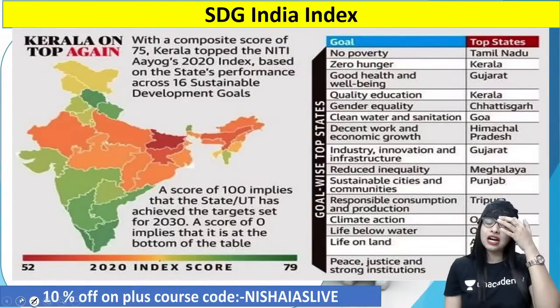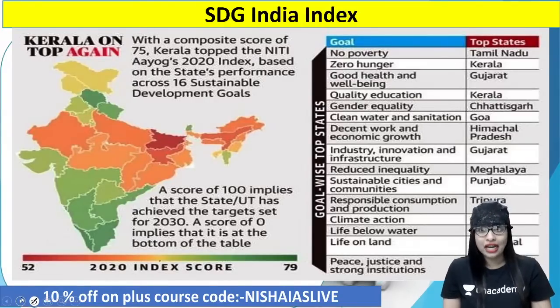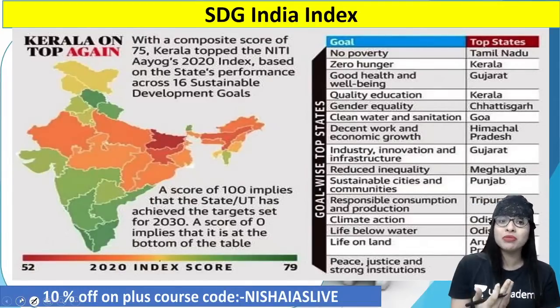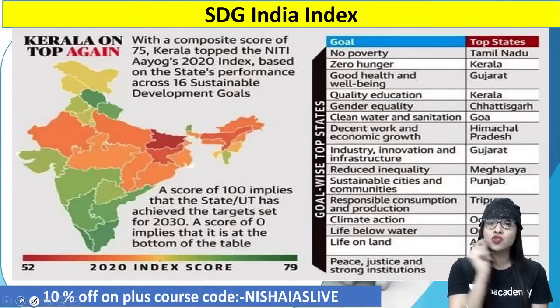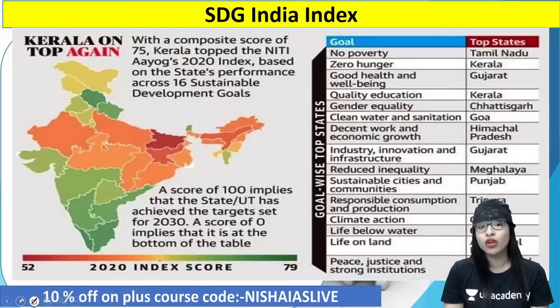Now, let's quickly have a look at the perspective. Out of the states within India, the state which ranked number 1 for HDI, that is the Human Development Index, was the state of Kerala. Even for the SDG India Index, they ranked number 1. They had a composite score of 75. So indeed my own state of Kerala, guys, once again topped the Niti Aayog's 2020 SDG India Index, and that was based on the performance of the state of Kerala across 16 SDG goals, I should tell you.